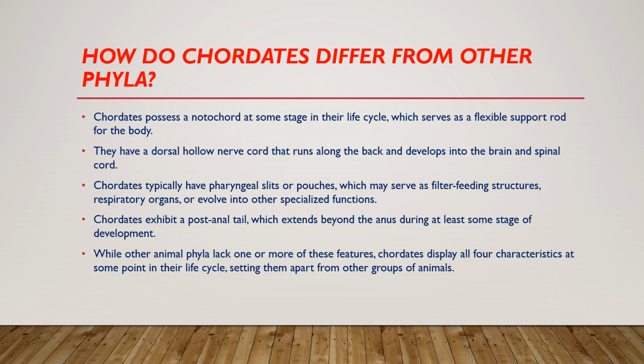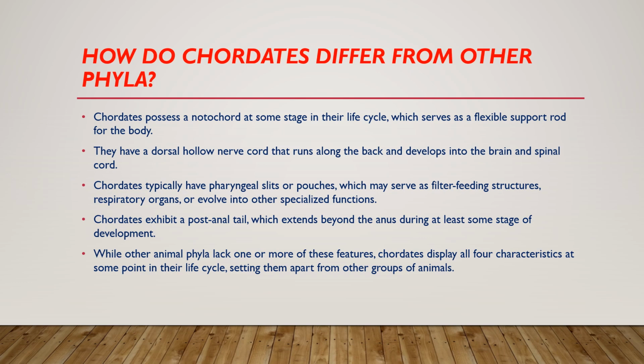How do chordates differ from other phyla? Chordates possess a notochord at some stage in their life cycle which serves as a flexible support rod for the body. They have a dorsal hollow nerve cord that runs along the back and develops into the brain and spinal cord. Chordates typically have pharyngeal slits or pouches which may serve as filter feeding structures, respiratory organs, or evolve into other specialized functions.